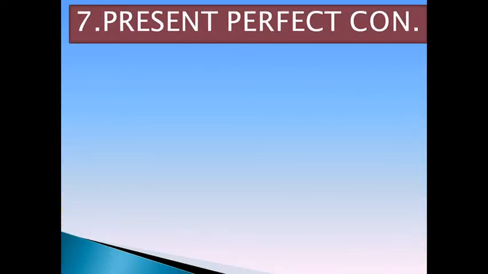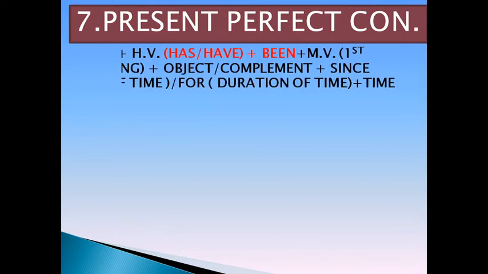Now, dear friends, let us move to present perfect continuous. Let me remind you one thing, my dear friends. We have done continuous and we have done perfect. Now we have to combine both these tenses. How?